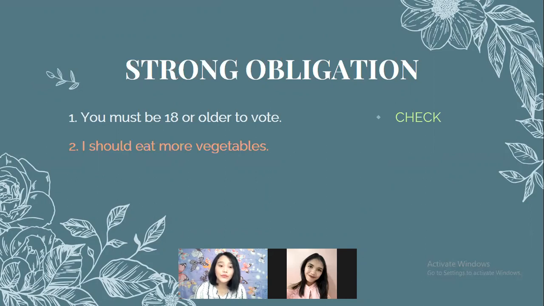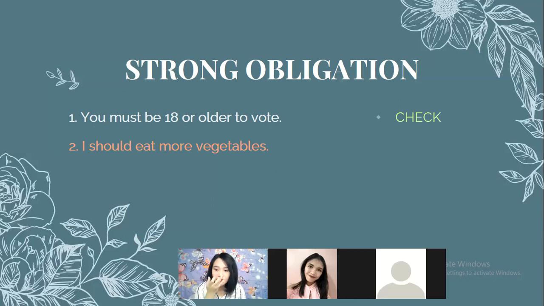Okay, number 2, I should eat more vegetables. Is it a strong obligation or not a strong obligation? Cross, ma'am. Yes, that's right. It is cross. It is not a strong obligation. However, it is a weaker one because it is an opinion.